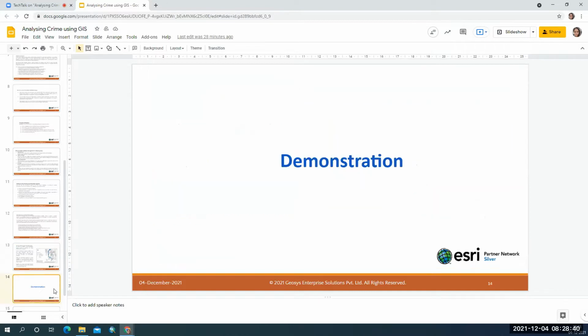Now we will see more about how GIS is used in crime in our demonstration. If you have any questions, you can put them in your chat window and I'll try to answer all your queries once my demonstration is done.